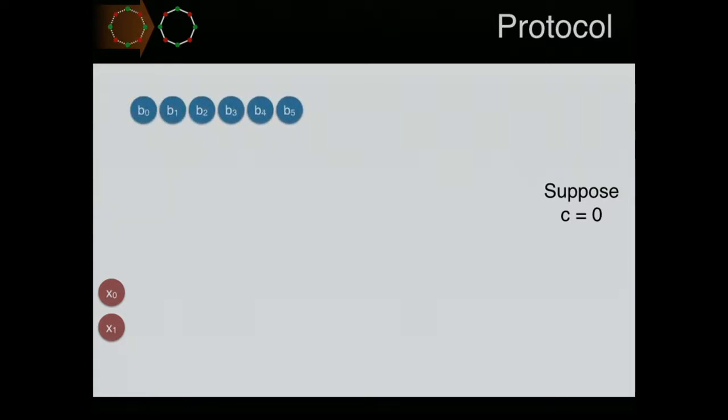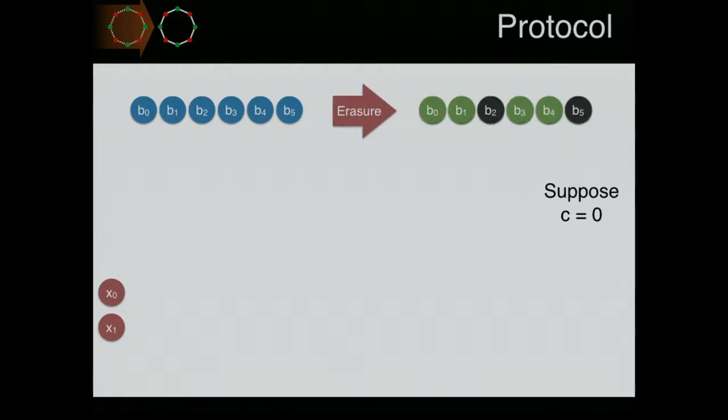First of all, the sender sends a large number of bits through the erasure channel, and the receiver receives a few of them, and some of these bits are erased. In this example, a third of the bits are erased. The black bits represent the bits which have been erased.